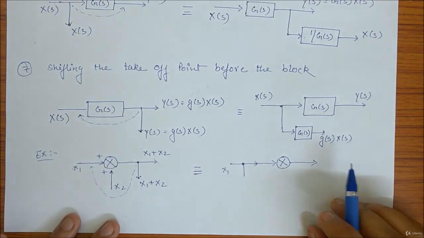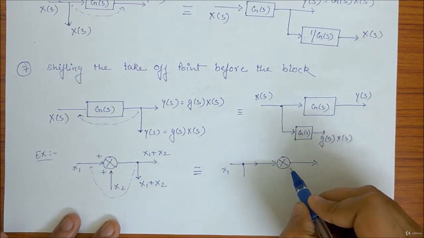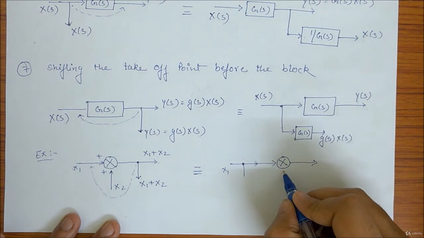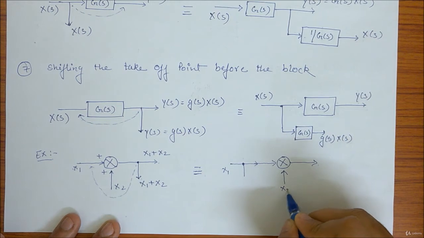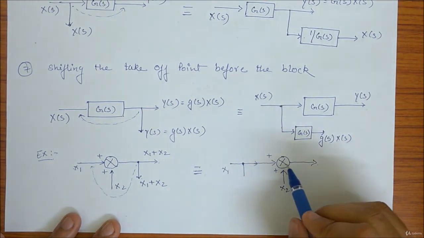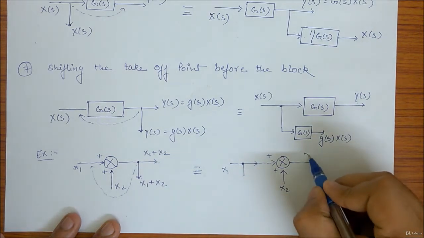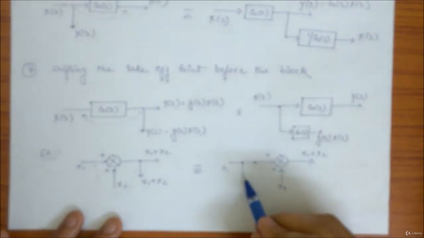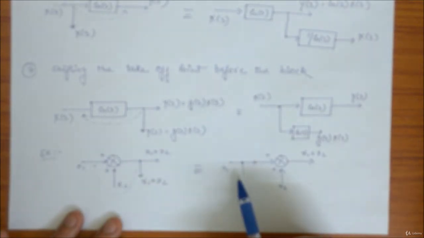Now what you will see is this was my input, like this, x2 plus, and this is also plus. So the output x1 plus x2 still I am getting, but from here I am taking off x1 value.